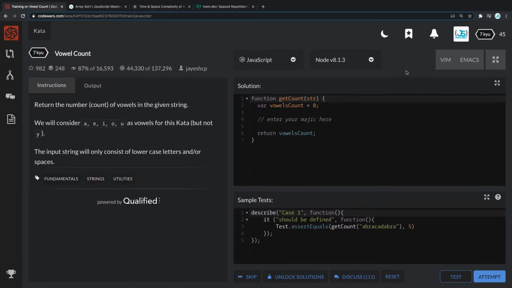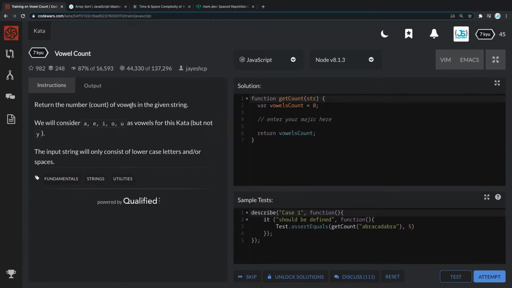Somebody asked, are there exercises like sorting or group array of objects? I think there are a lot of exercises. You'll be able to find something you want to train on. And then Adam said, thank you for showing Codewars. Yeah, no worries. It's a great software to use. With that said, let's keep the pace up and let's keep moving to the next one, which is vowel count.